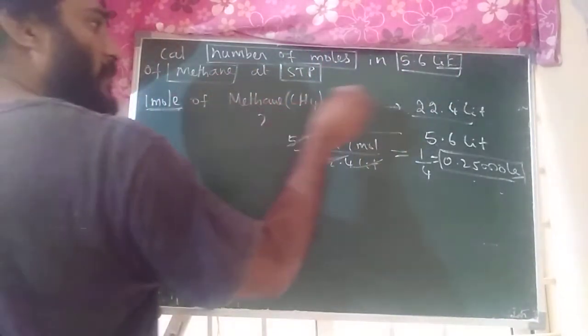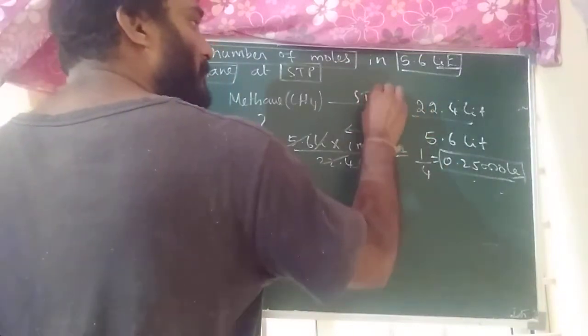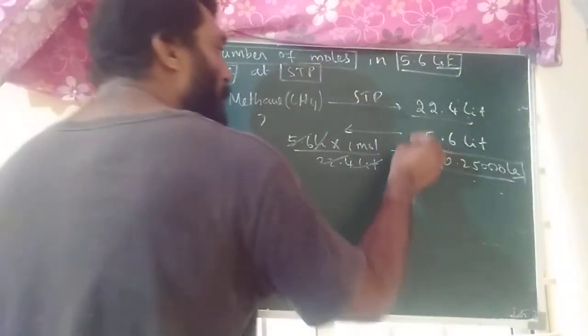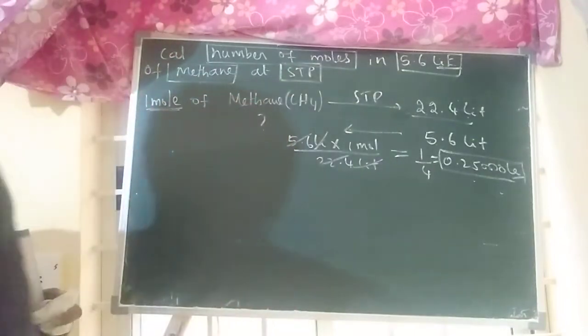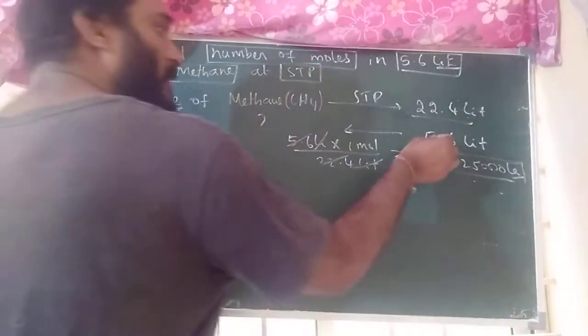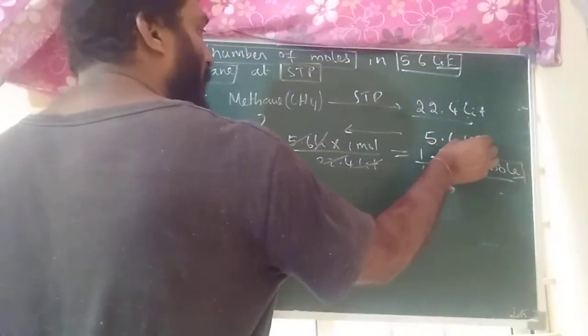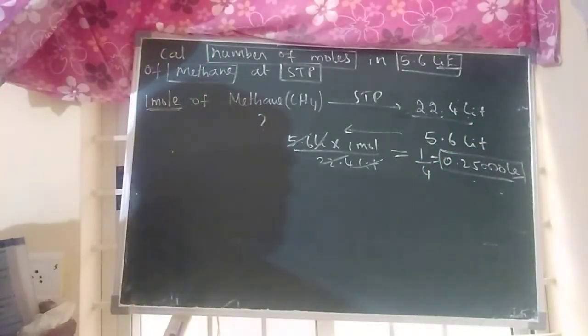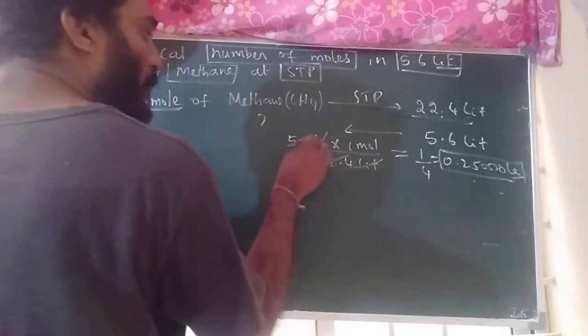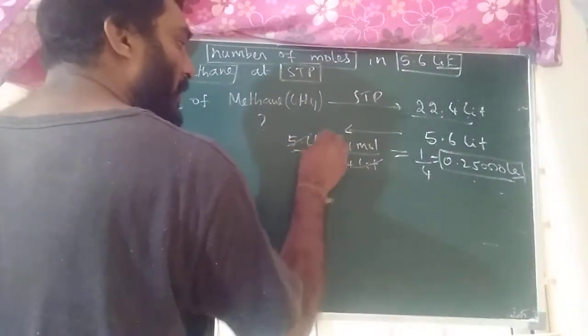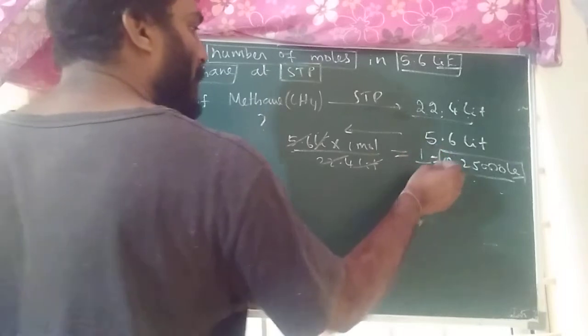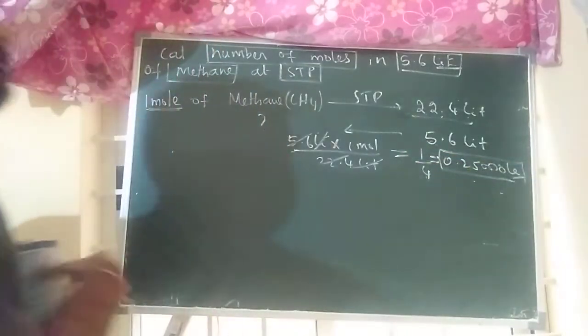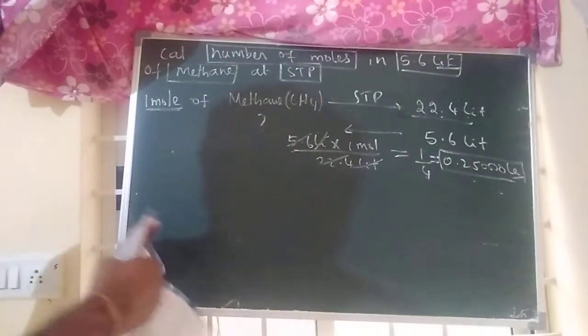1 mole of methane contains how much volume in STP condition? 22.4 liters. 5.6 liters contains how much number of moles? Just cross multiplication. 5.6 into 1 mole by 22.4 liters. Simplify 5.6 by 22.4. Liter gets cancelled. This is 1 by 4. 1 by 4 means 0.25 moles.